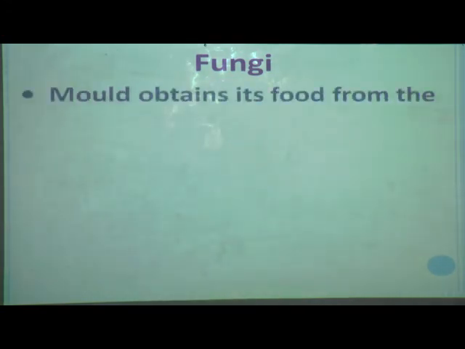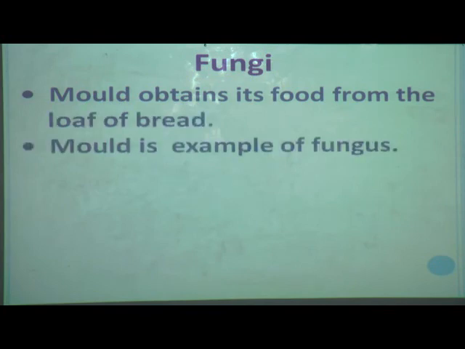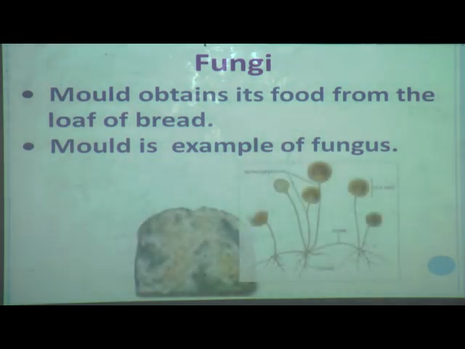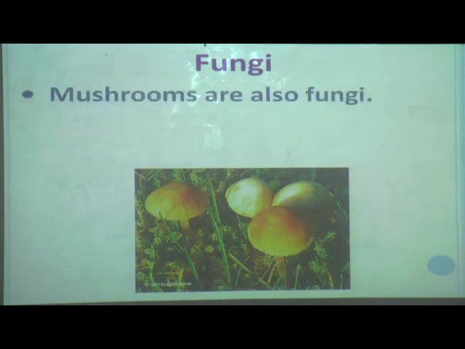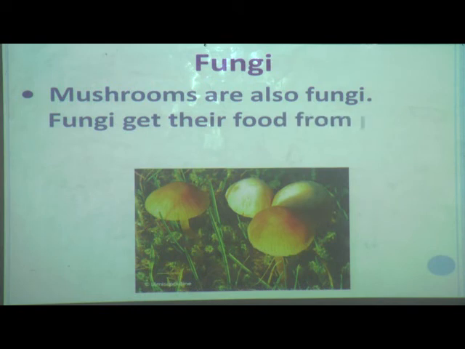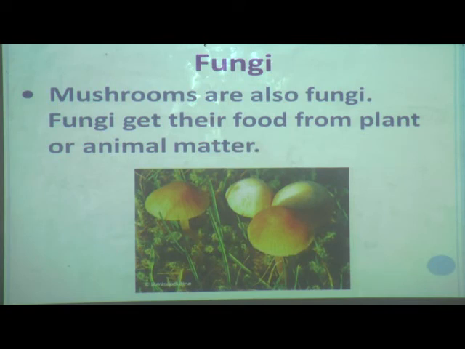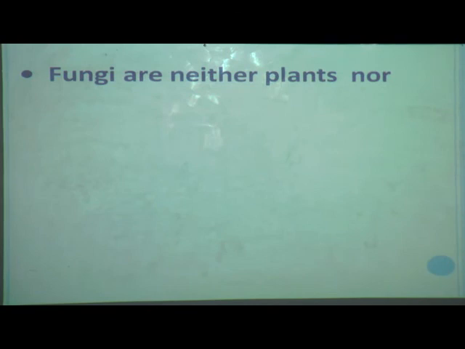Mold obtains its food from the loaf of bread, and mold is an example of fungus. As there is no chlorophyll in it, it cannot make its own food. Now one more example I will show you of fungi. Mushrooms are also fungi. Fungi get their food from the plant or animal matter on which they grow.